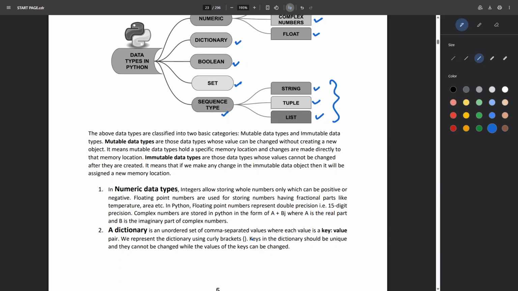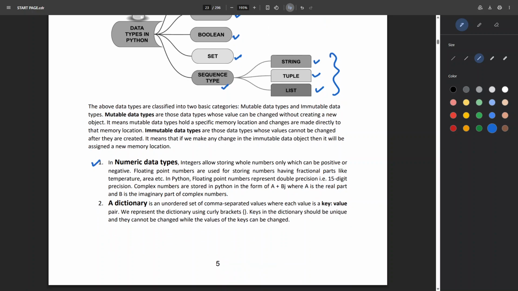Okay. First of all, numeric data types. Integers allow storing whole numbers only, which can be positive or negative. Floating point numbers are used for storing numbers having fractional parts like temperature, area, etc. In Python, floating point numbers represent double precision, that is 15-digit precision. Complex numbers are stored in Python in the form of a plus bj. You don't have to remember all these things. You just know that floating point numbers and your integer type values are under the numeric data types, and you have to understand what this type of values represent.